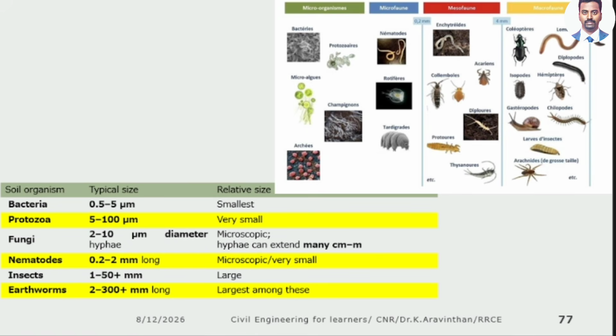Next thing is insects. If you call insects, its size should be 1 mm to 50 mm. It is large. Earthworms are much larger. Sir, more than insects, much larger thing is earthworm. Earthworm size is around 300 mm long. So you can see here, this much of living organisms are there only in soil. 25% of biodiversity is there in the soil. This is one of the importance.